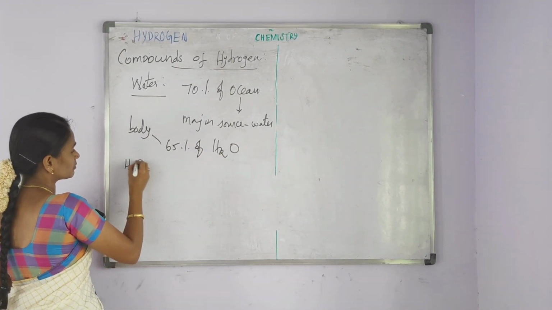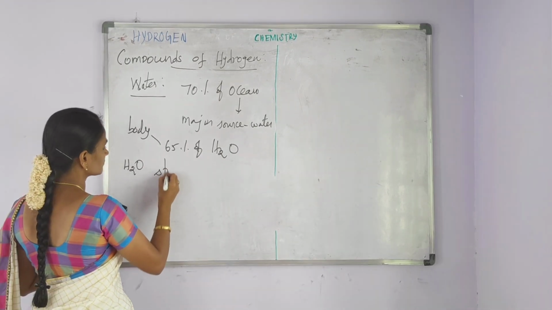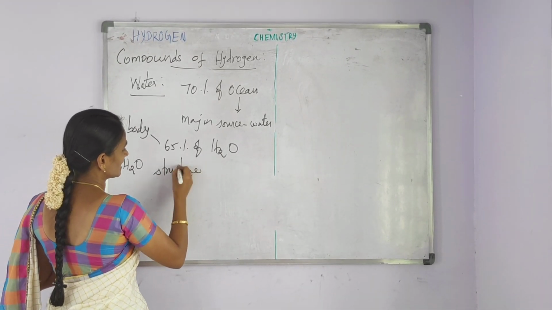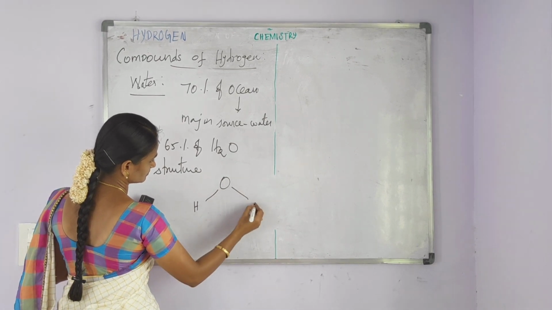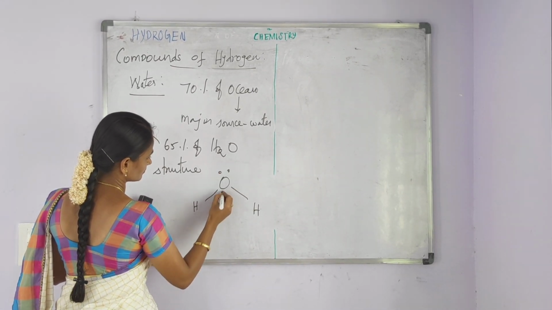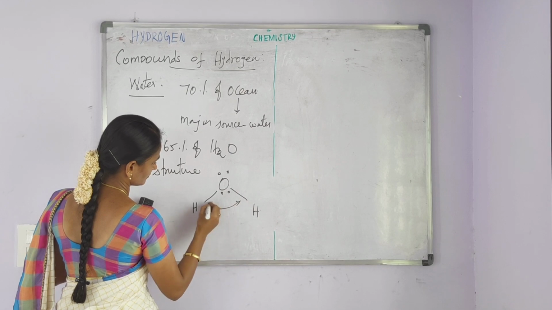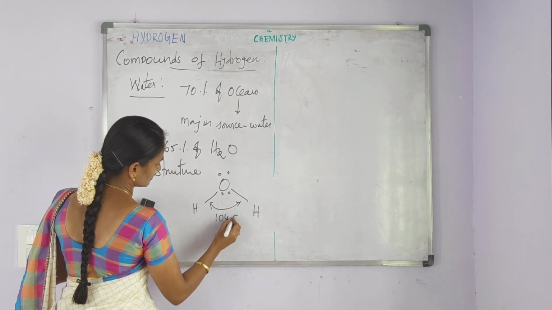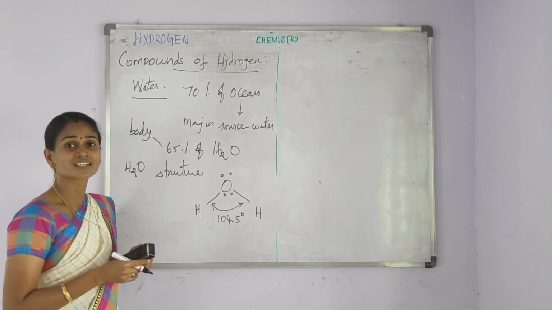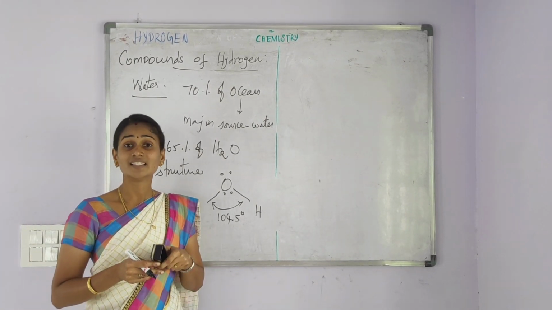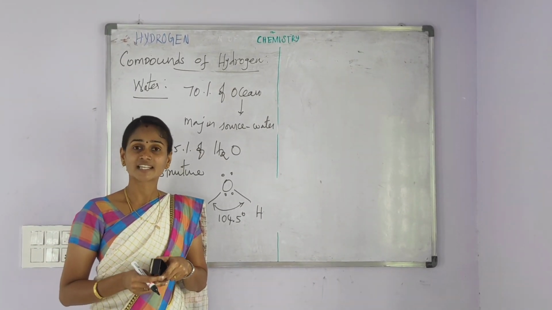Water, its formula is H2O. Water, its structure is... we will discuss the structure of water in our 11th standard lesson, chemical bonding.